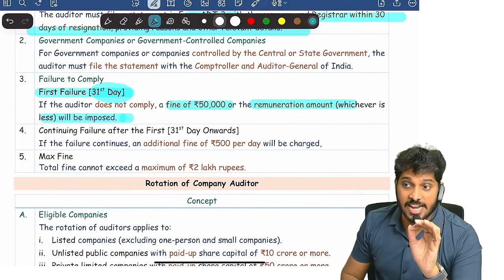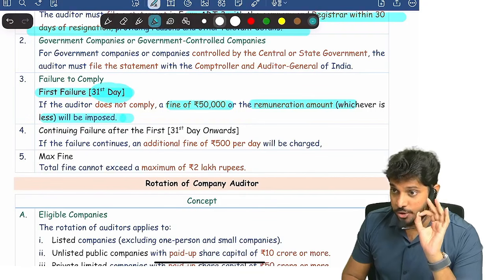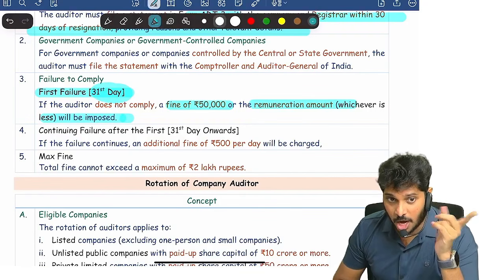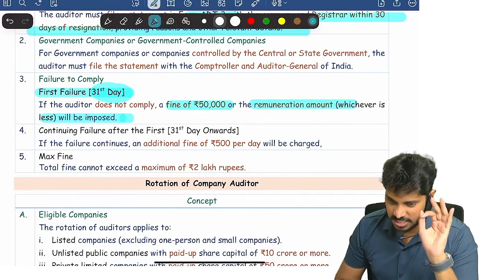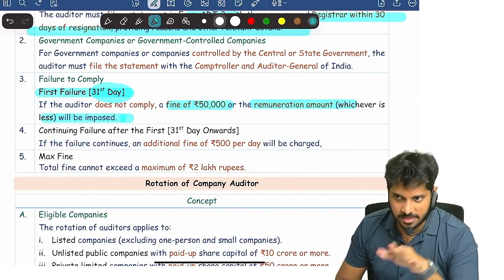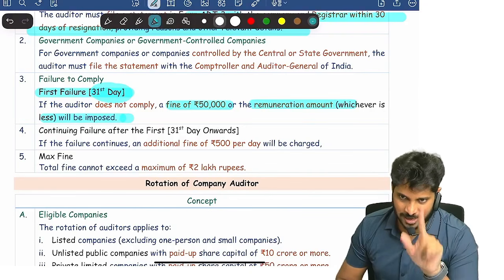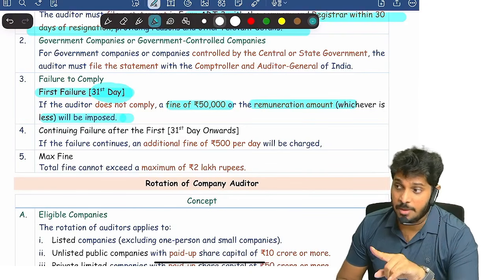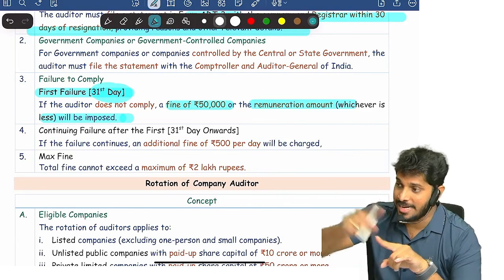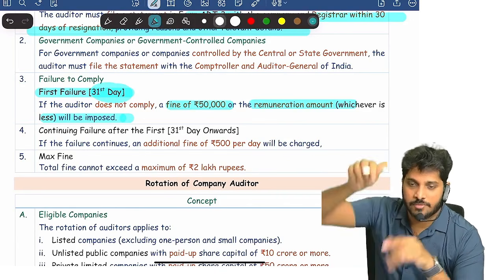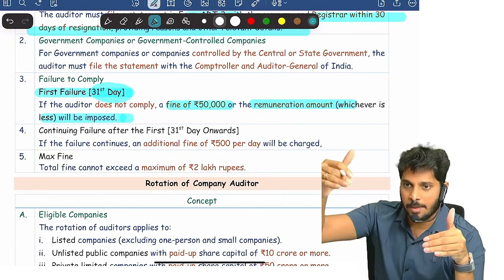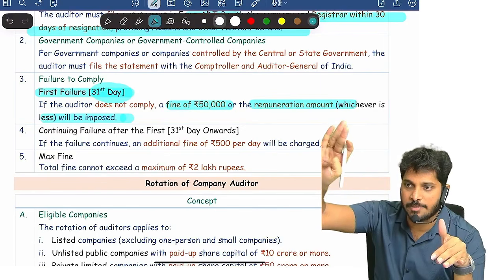Suppose you filed the ADT 3 form on the 40th day. How many days late did you file? 10 days. First, the 30th day is over. Once the 30th day is over, on the 31st day you cross, the penalty is 50,000 or remuneration, whichever is lower. That is the fixed penalty, plus the variable penalty: 500 rupees multiplied by 10 days is equal to 5,000. For example, if the fees is 35,000 and the penalty is 5,000, a total of 40,000 is the penalty.